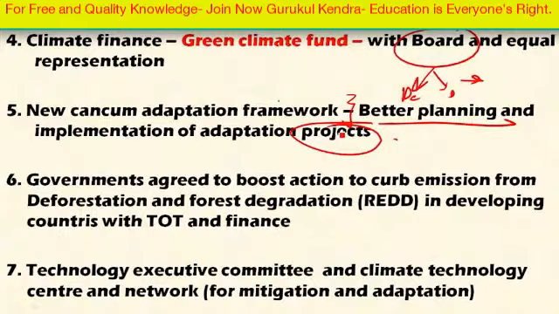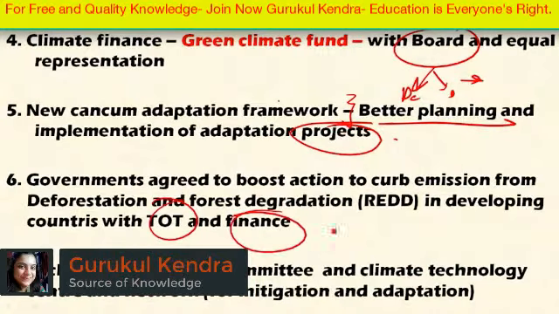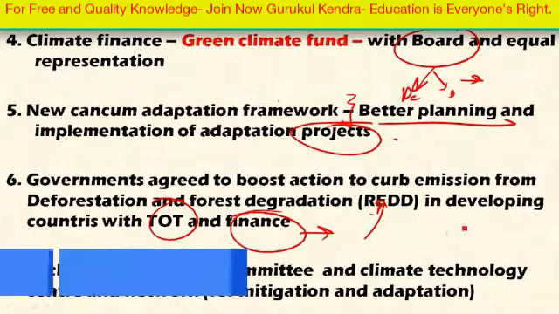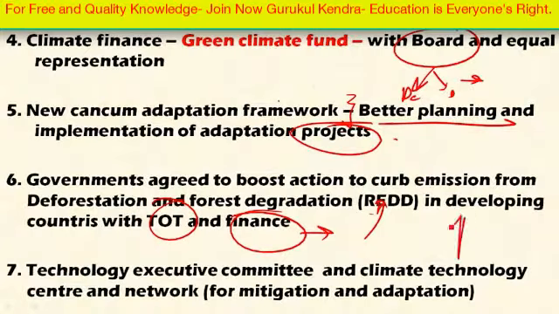And the governments here agreed to boost action to curb emission from deforestation and forest degradation in developing countries with transfer of technology and financial assistance to developing countries in this respect. Here we know that deforestation and degradation of forest also releases carbon dioxide into the atmosphere. On the one side, it reduces the absorption capacity of the forest for carbon dioxide, and also increases the carbon dioxide emission into the atmosphere. So governments have agreed to boost action to curb emission from deforestation and forest degradation in developing countries with the provision of transfer of technology and financial assistance.